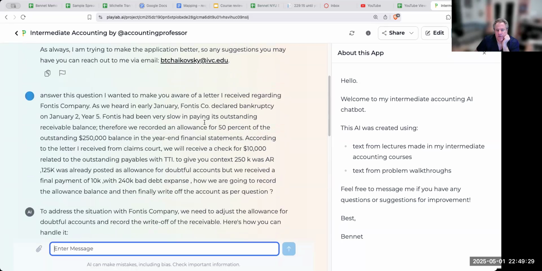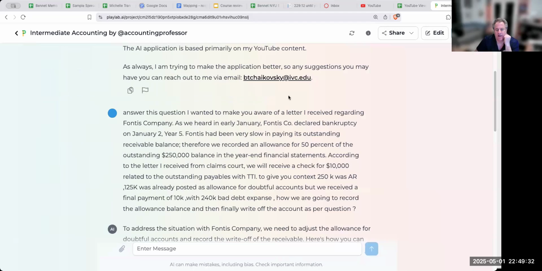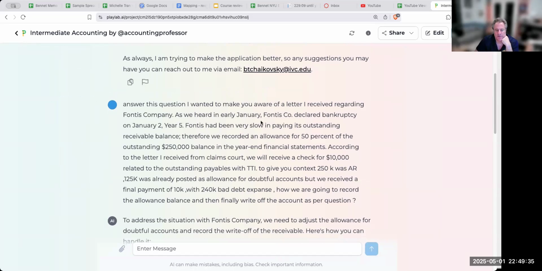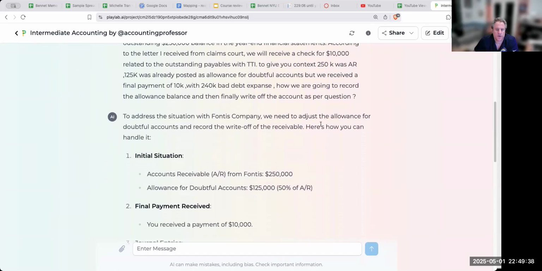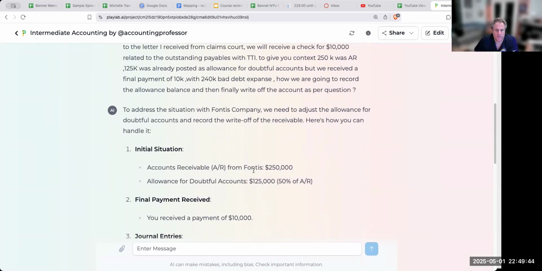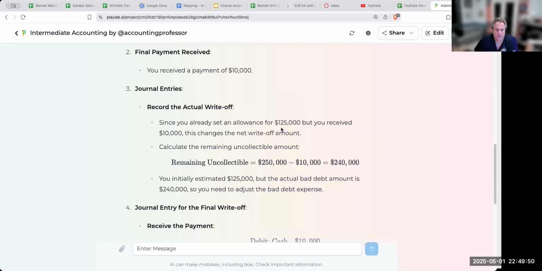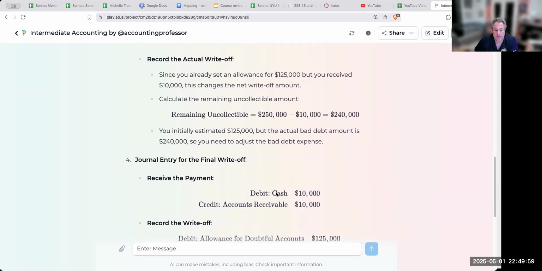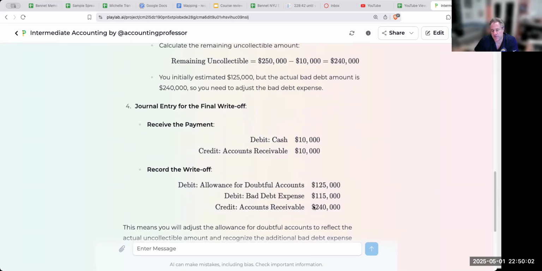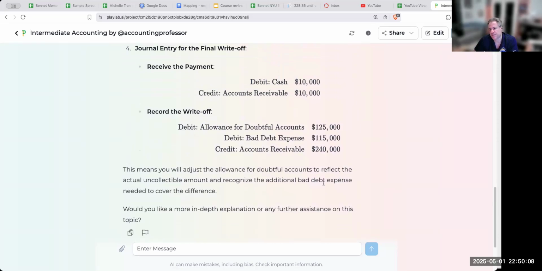Okay, so I put this into my AI app, and I have links to this. If you search my videos, you should be able to find it. So, you need adjusting allowance for doubtful accounts, record the write-off of the receivable. Here's how you can handle it. AR from Fortis, ADA, 50% of AR, final payment received. So record the write-off. Since you already set an allowance for 120, but you received 10,000, this changes the net write-off amount. The remaining uncollectibles 240. Debit cash, credit AR, debit. Yeah, so they're doing it in one where I went through and did it in 2 steps. So this looks like it's the correct way to go through and do it.